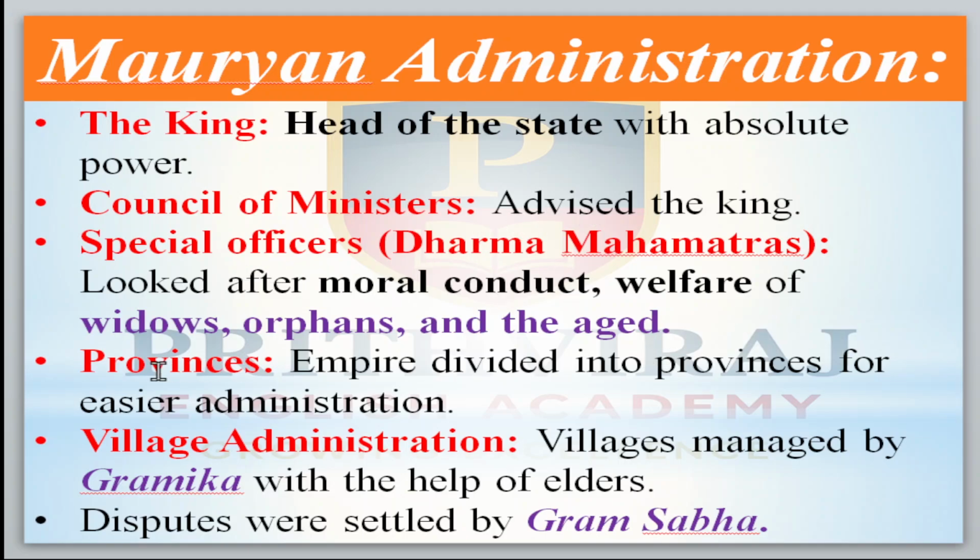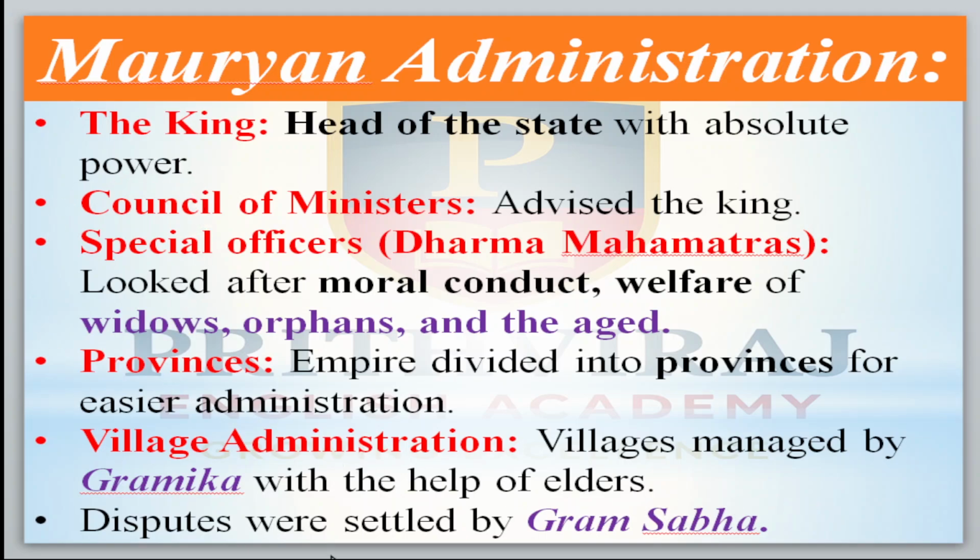They have to take care of them. Provinces means like states. The empire was divided into provinces for easier administration, meaning the empire was going to be divided into provinces, as states. Nowadays we have no such provinces. And village administration: villages were managed by the Gramika with the help of the elders, and disputes were settled by the Grama Sabha. Understood my point?